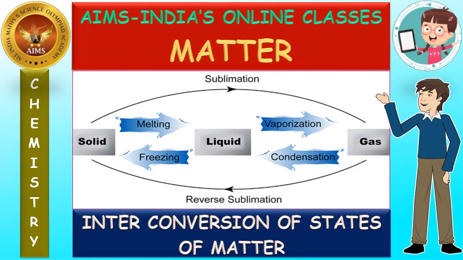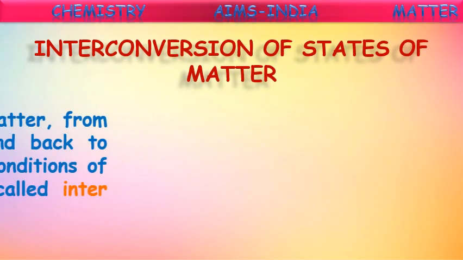See, interconversion of states of matter. In the previous video, we learned the total 5 states of matter: solids, liquids, gases, plasmas and Bose-Einstein condensate. In that, the main 3 states of matter are solids, liquids and gases. How solids are converting into liquids, how liquids are converting into gases, and what that conversion classification is, everything we are going to learn in today's class. Okay, let's start interconversion of states of matter.